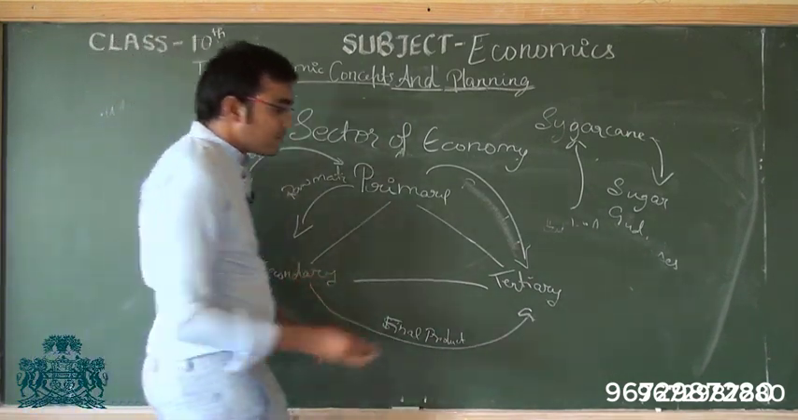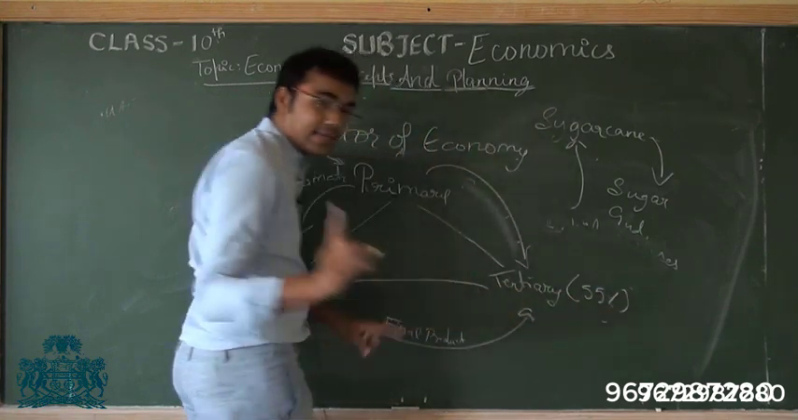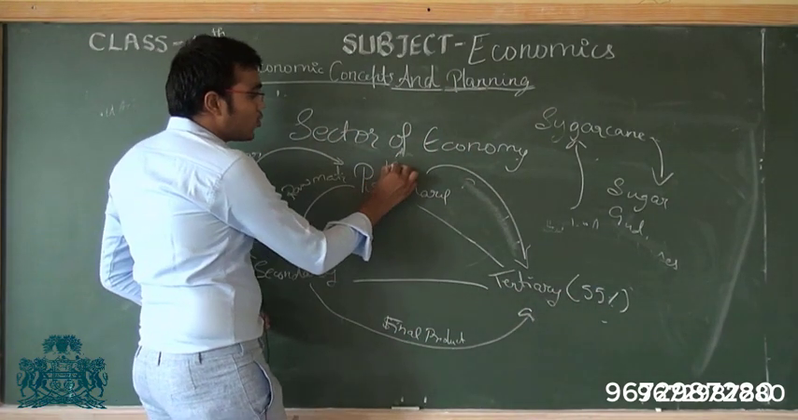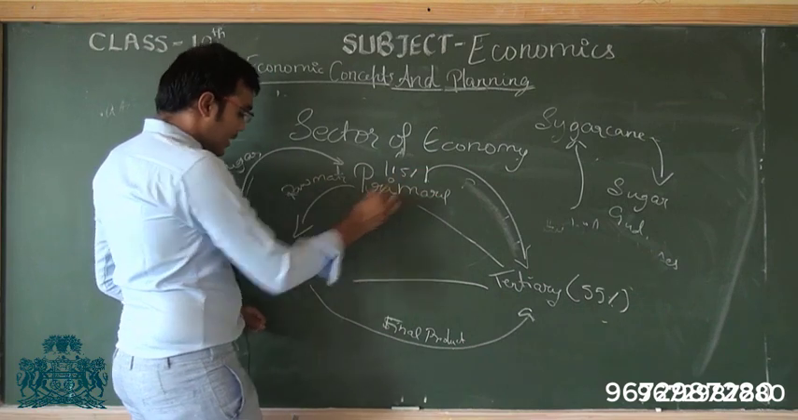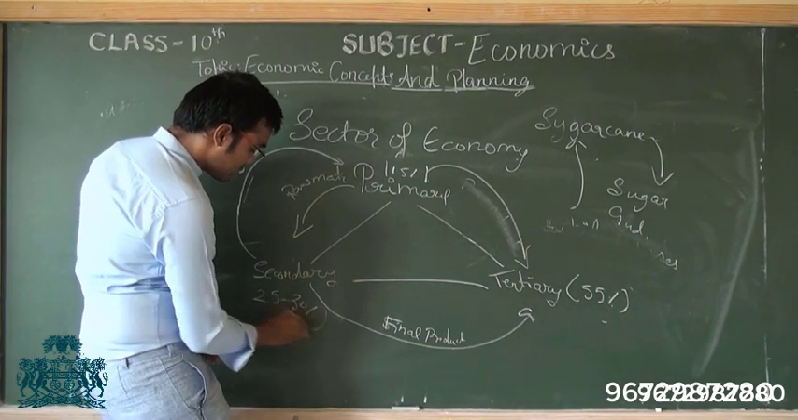And the important thing is that the tertiary sector contributes 55% to the country's GDP, the primary sector contributes 15%, and the secondary is 25 to 30%. Thank you.